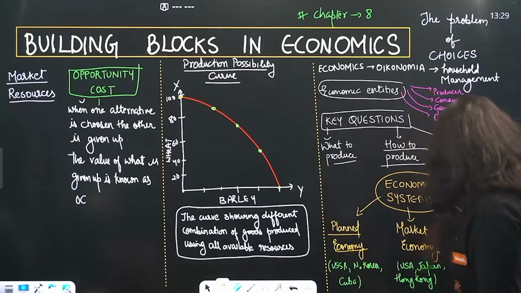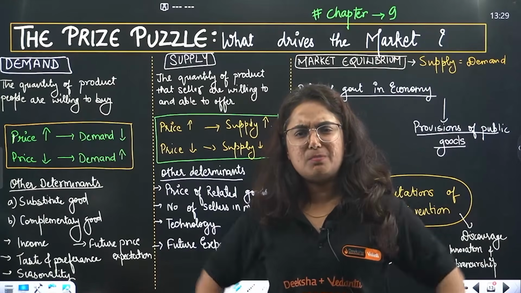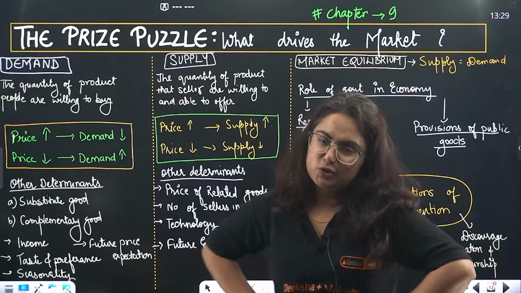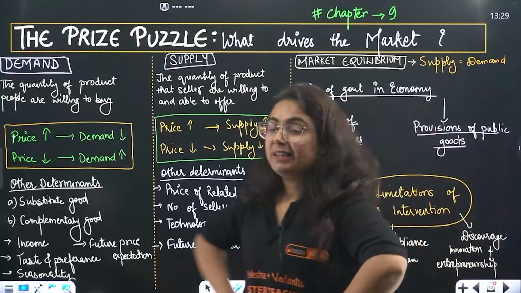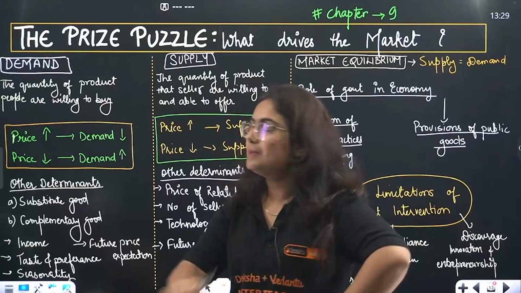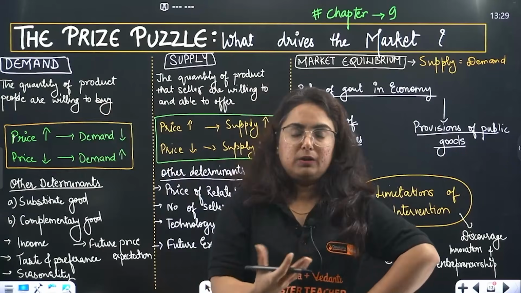The last chapter in the list is here, the price puzzle, and what actually drives the market. Here it is, my dear students. So, demand, supply, market equilibrium. Beta, the chapter talks about some principles like demand and supply. Demand is the quantity of product people are willing to buy.